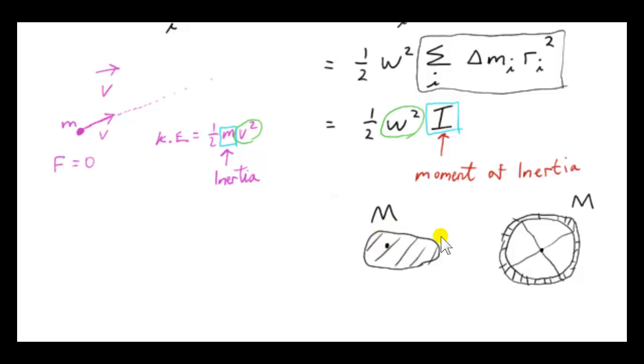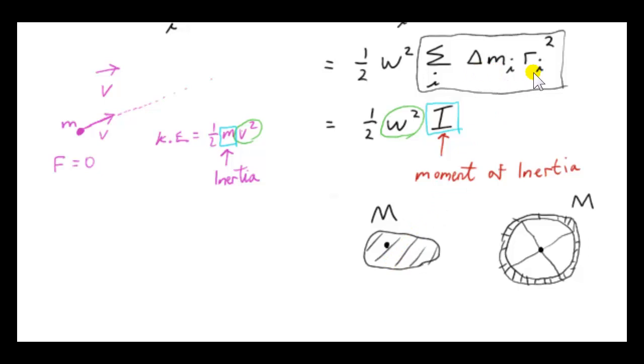Consider these two bodies here. Both of these rigid bodies have exactly the same mass, capital M. But in this rigid body, the mass is meant to be evenly distributed throughout it, whereas with this body here, the same mass M is all out in, say, the rim of this wheel. We have some spokes attached, but we can assume that the spokes are quite light. So here are the axles for both bodies, but both bodies have the same mass.